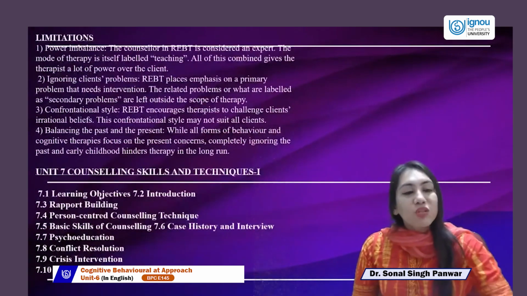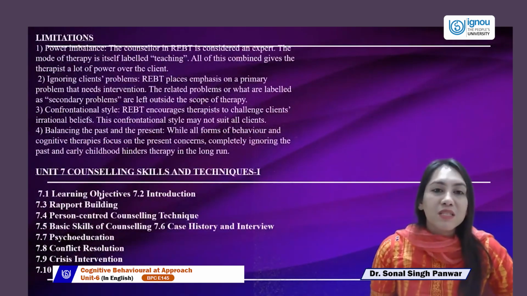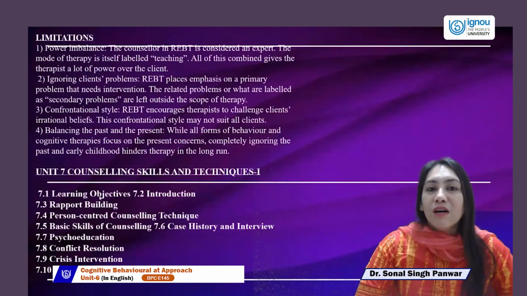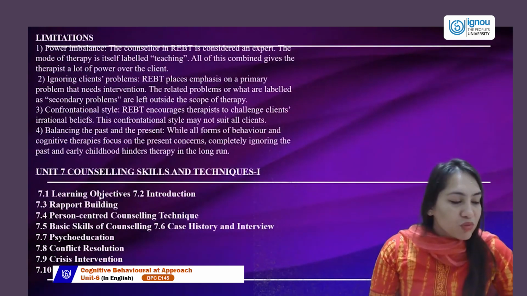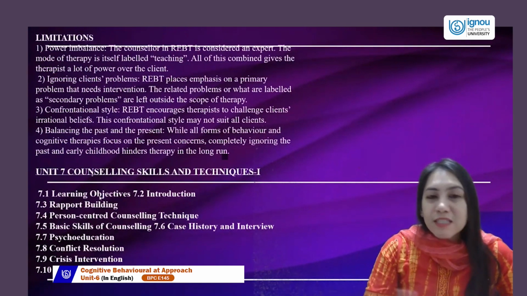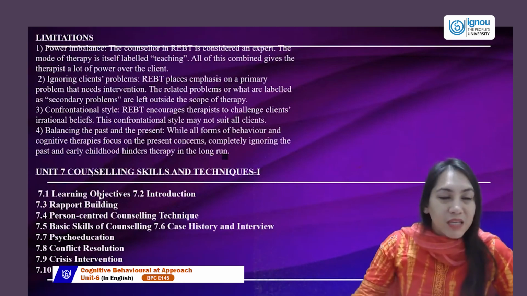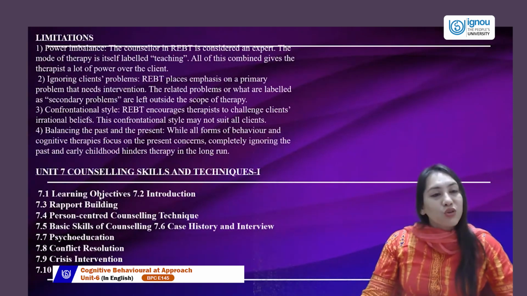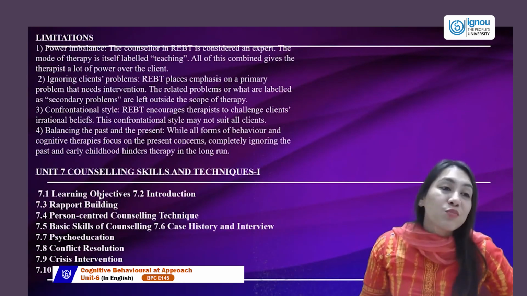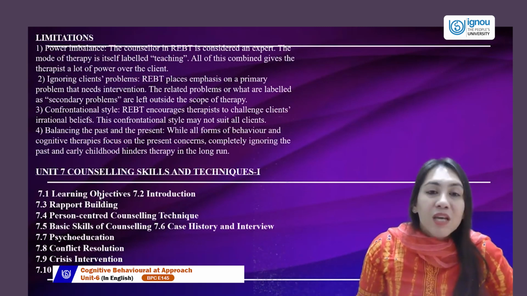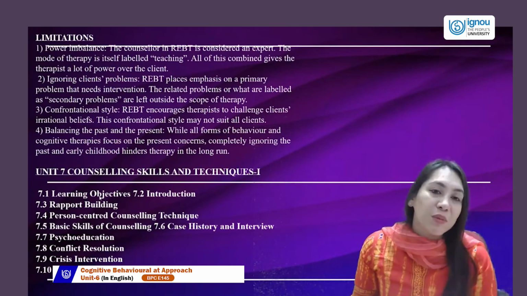Then let's come to the limitations. What are the problems with REBT? It seems like a very active working therapy and a very, very versatile therapy too. When I say uses, it gets used in psychotic disorders also, neurotic disorders also. There is a problem of power imbalance. Why? Because we are teaching the therapy to the client.